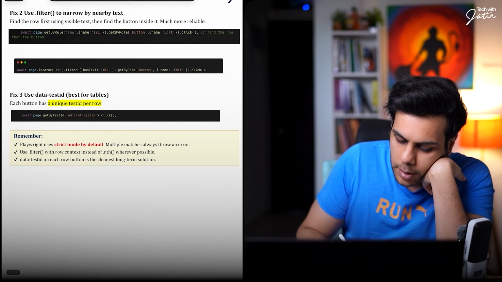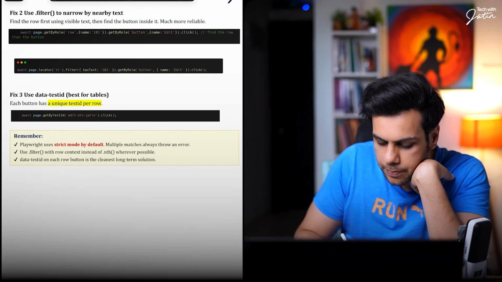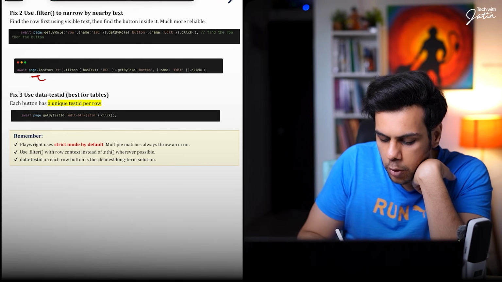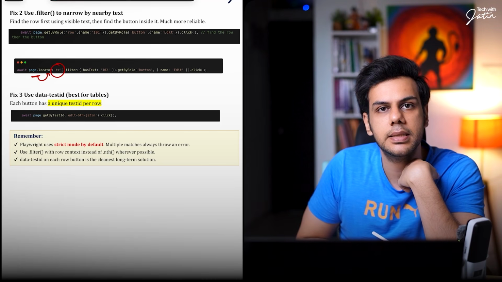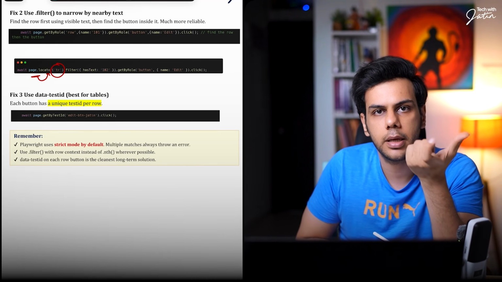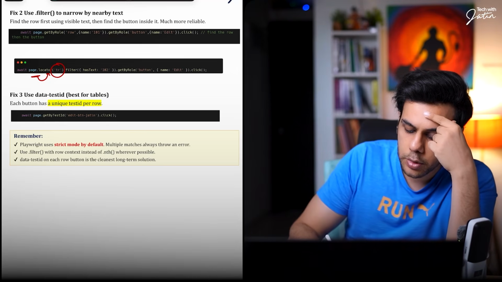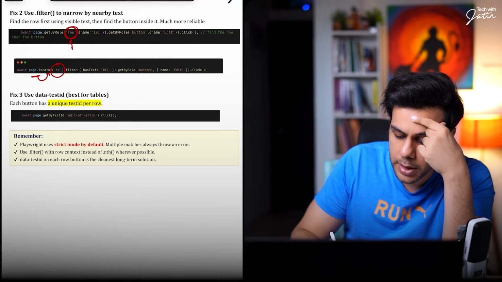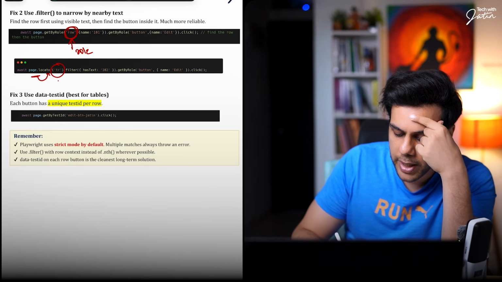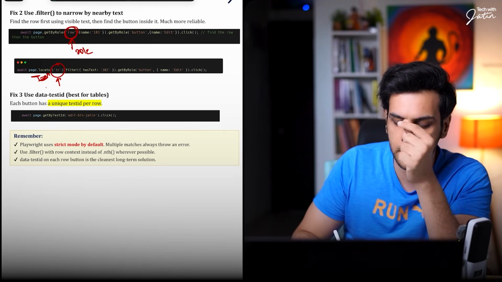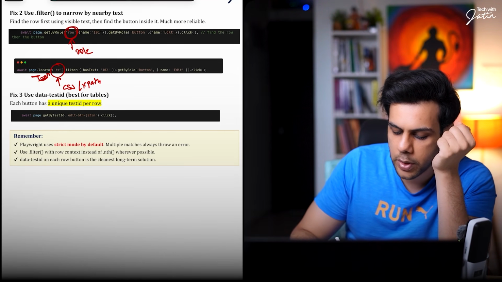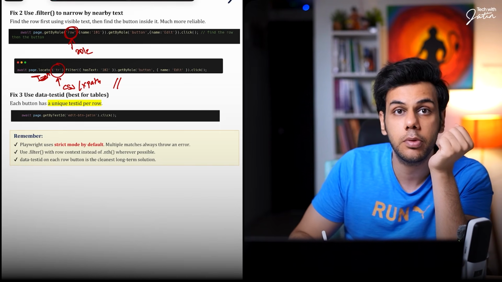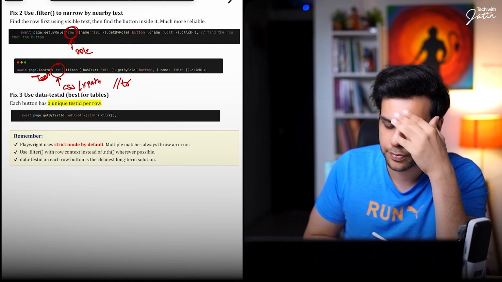Over here, I have page.locator, and here I have given the CSS selector tr. tr is the row. This row which we had given first was basically the role, but when I'm using the locator method, you can either give the CSS or the XPath. If I was giving the XPath, I would have written //tr.